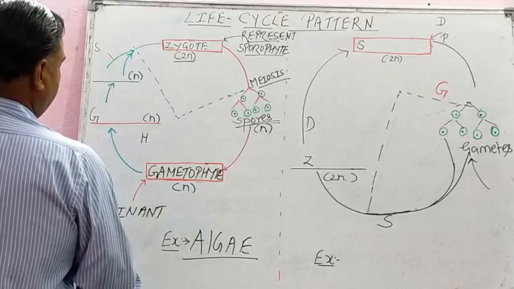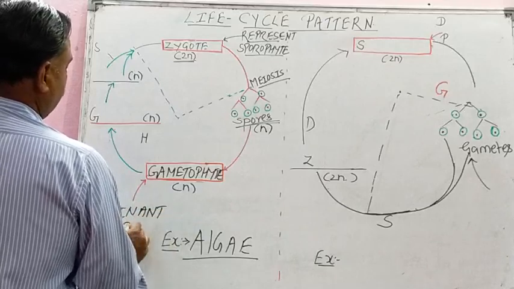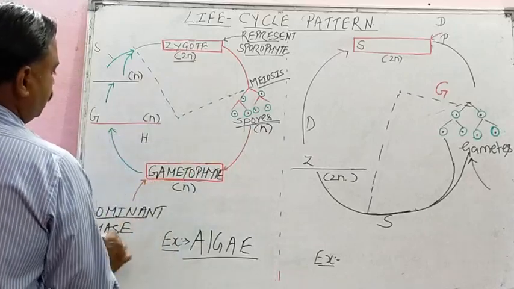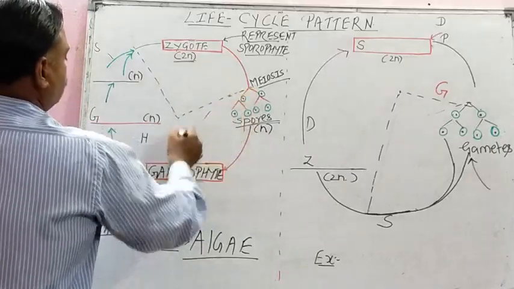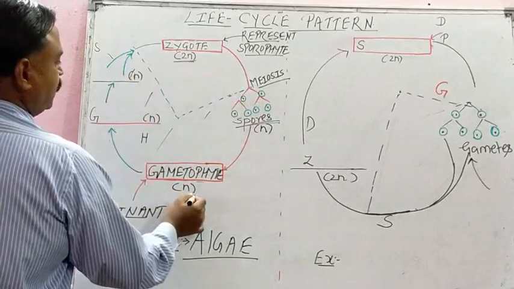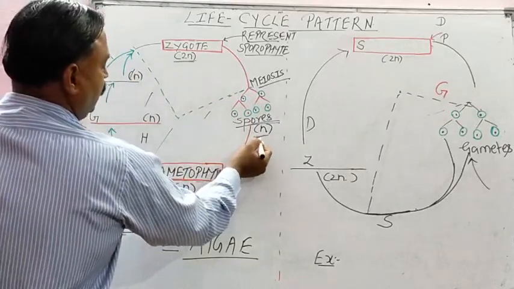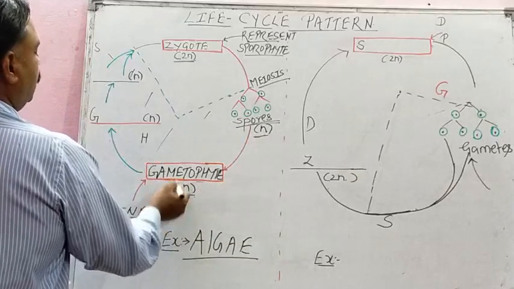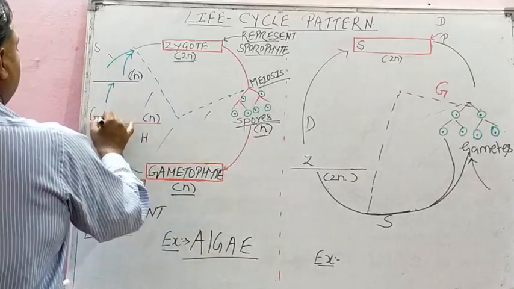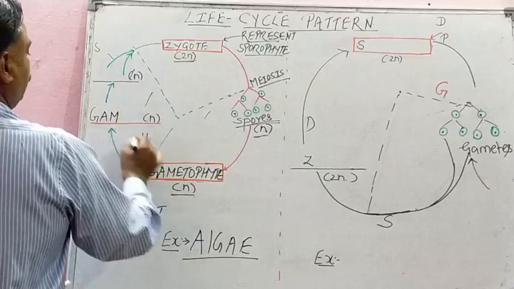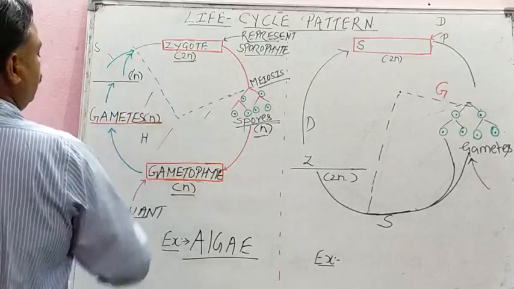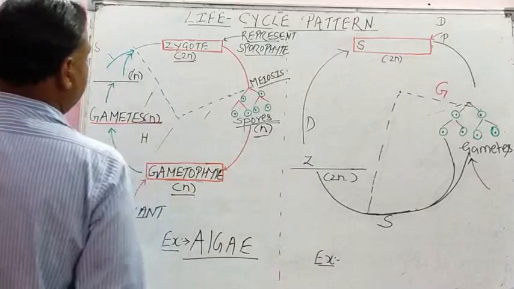Gametophyte in the haplontic, this gametophyte is dominant here, because you see the most area is covered by the n state of chromosome. N starts from here, n, then gametophyte n, that is haploid, isn't it? Now gametogenesis will occur in the gametophyte and gametes will be produced, that is also n, isn't it?